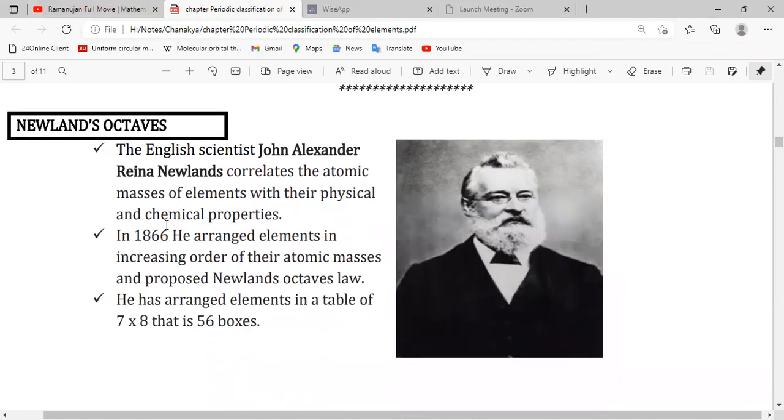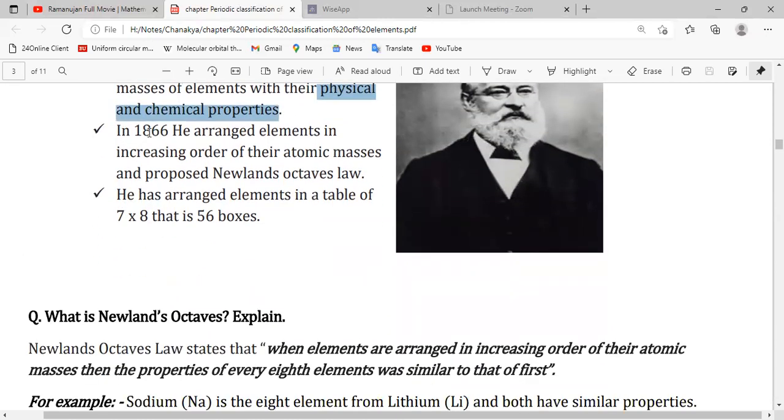The second attempt was made by Newlands, and his arrangement is called Newlands' octaves. He arranged elements in increasing order of atomic masses and found that the properties of every eighth element were similar to those of the first. John Alexander Reina Newlands correlated the atomic masses of elements with physical and chemical properties, and arranged them in 1866 in the form of octaves.